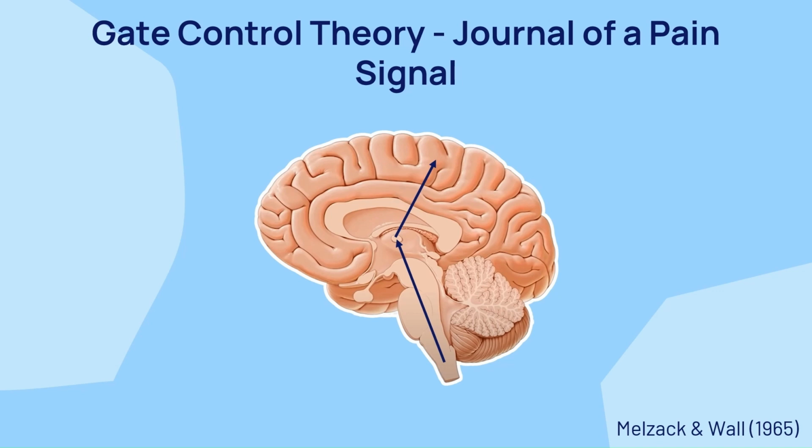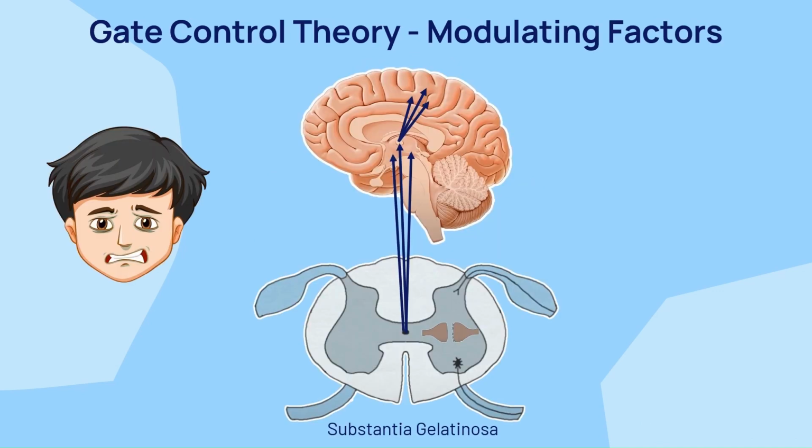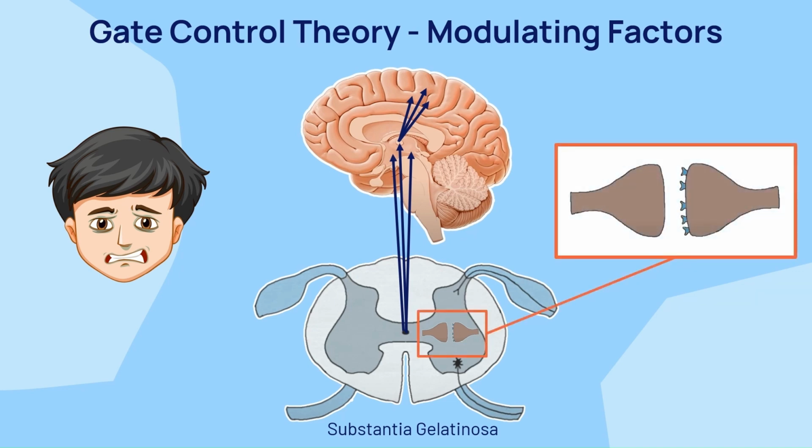This is the standard pathway for a pain signal, but gate control theory states that pain signals can be modulated. This modulation occurs in the substantia gelatinosa. When we take a measure to decrease pain, neurochemical processes in the substantia gelatinosa decrease the amount of pain signals reaching the parietal lobe, thus decreasing the perception of pain.